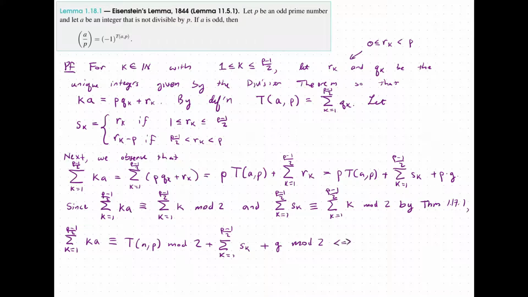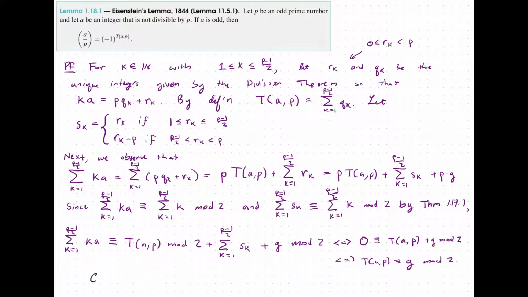But because these over here are the same mod 2, we get that this is congruent to 0. And so the left hand side we can cancel out, and we have t of a comma p plus g mod 2 is congruent to 0, which is the same as t of a comma p is congruent to g mod 2.